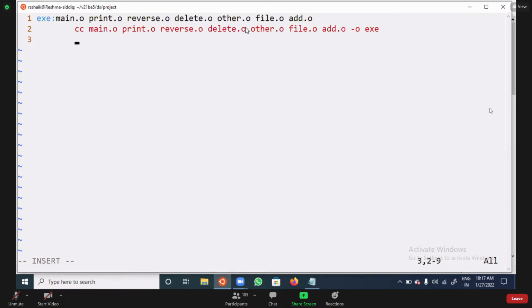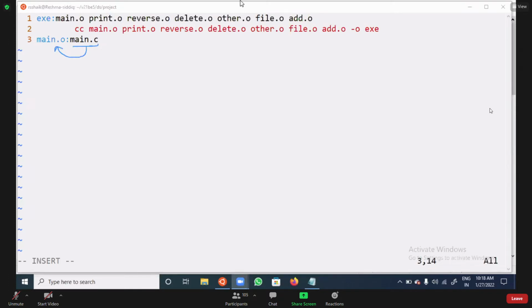Next, line number 3, what do we need to do? We need to take each and every object file here. How do we get an object file? First we'll take main.o. Main.o is the target. It depends on main.c. If the main.c file is available, then only you will get main.o. Are you getting my point? You can observe the main.c file here. This is the dependency file. That means if it is available, then you will get main.o.